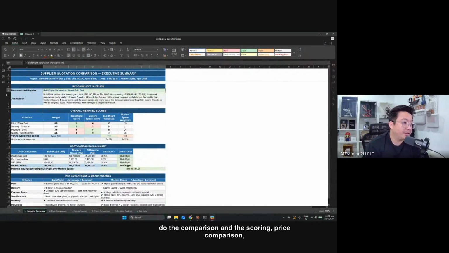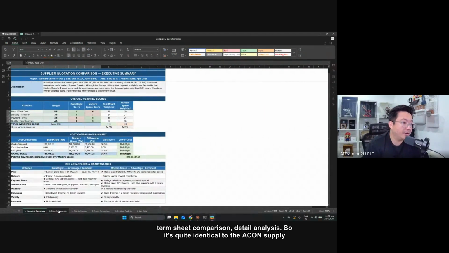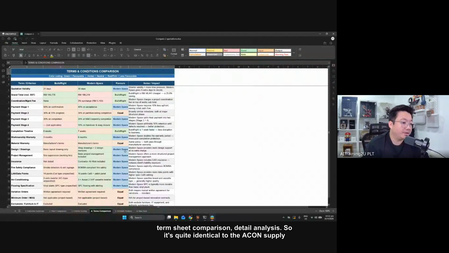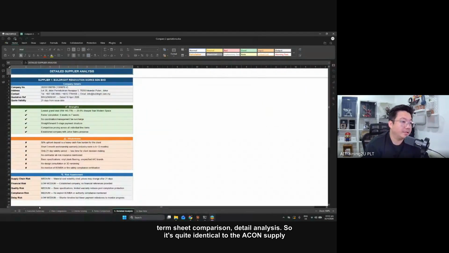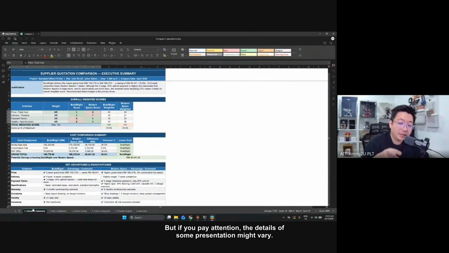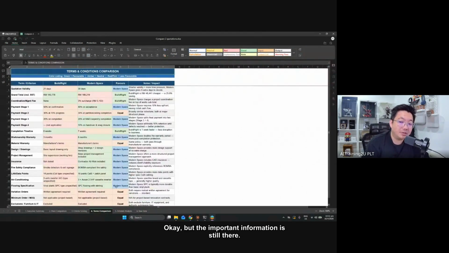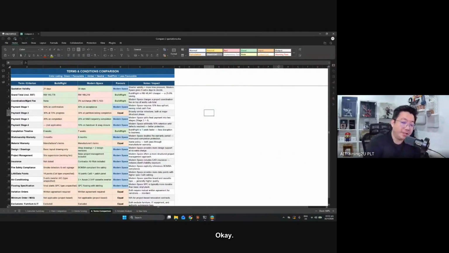Okay, recommended supplier, this one. Then they do the comparison and the scoring, price comparison, criteria, term sheet comparison, detailed analysis. So it's quite identical to the Acorn supplier just now. But if you pay attention, the details of some presentation might vary. So this is the characteristic of using AI. Okay, but the important information is still there lah.